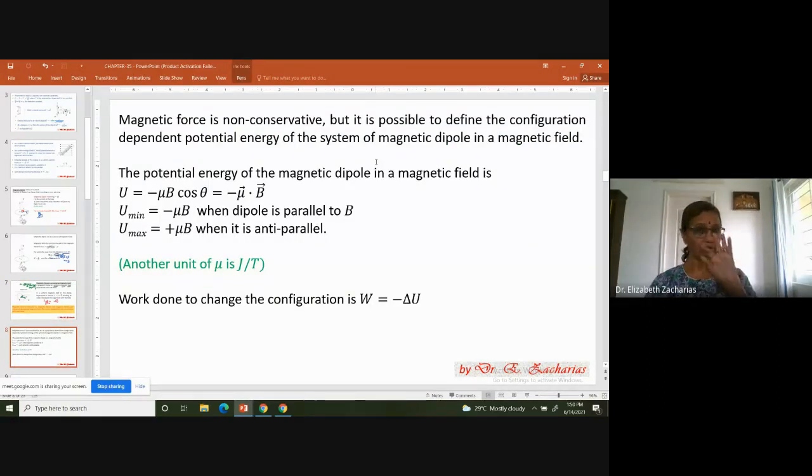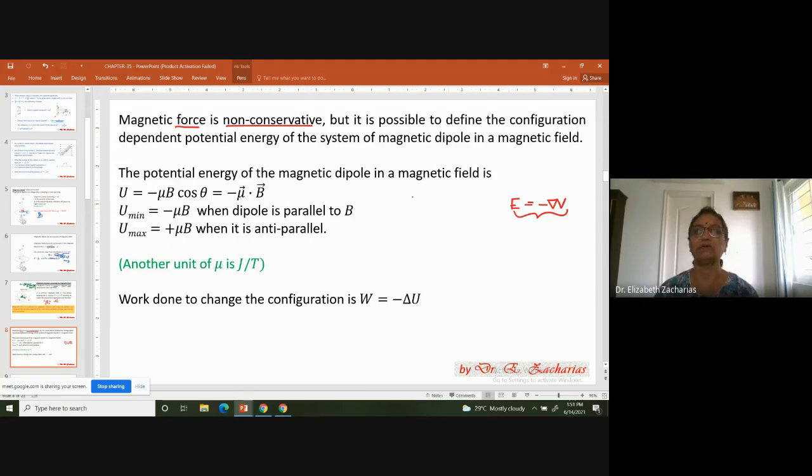But one big difference between chapter number 29 and this is that electric field and electric force are conservative, but magnetic force is non-conservative. And you know that whenever a force is non-conservative, you cannot talk about potential energy. Because if a field is conservative, you are able to write it as minus del V. But magnetic field is not a conservative quantity. Therefore, you cannot write a magnetostatic potential energy.